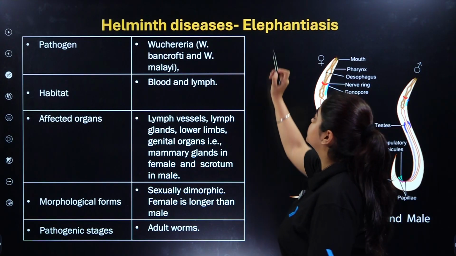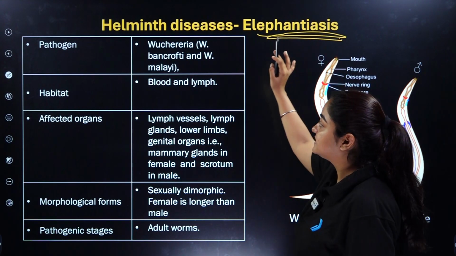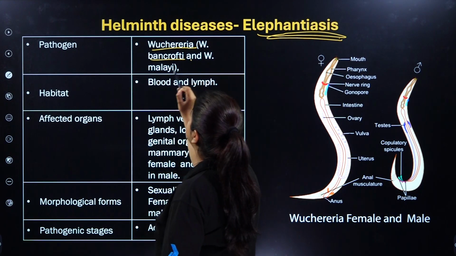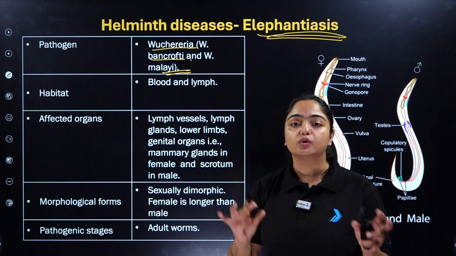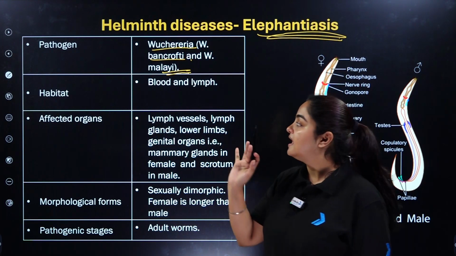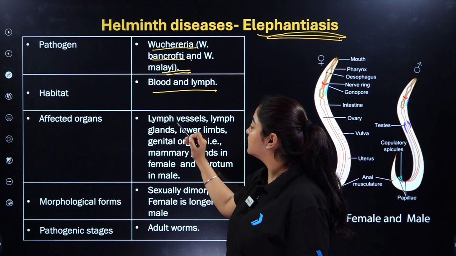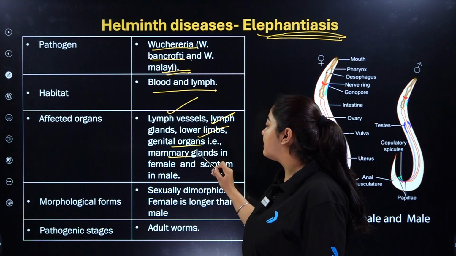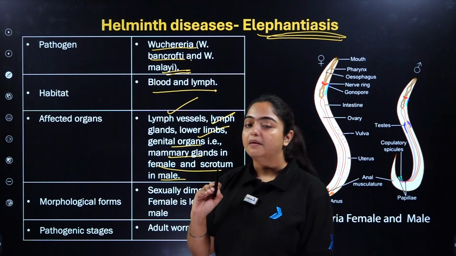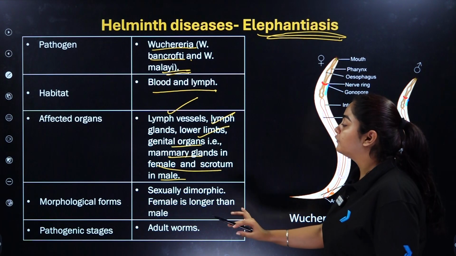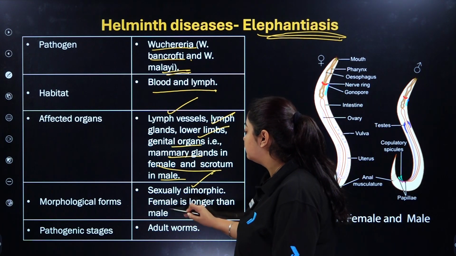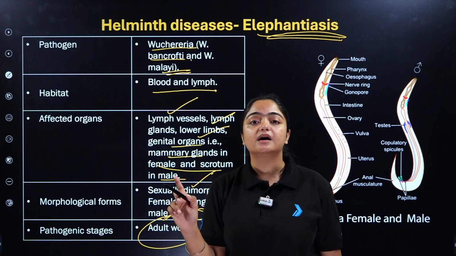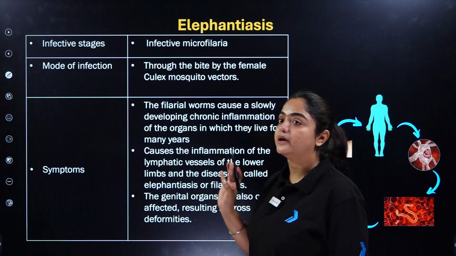The next Helminth disease that we have to talk about is elephantiasis, and the pathogens are Wuchereria bancrofti and Wuchereria malayi. Both species can cause this disease. The habitat is blood and lymph. Affected organs are majorly lymph vessels, lymph glands, lower limbs, genital organs, mammary glands in females and scrotum in males. Morphological forms are sexually dimorphic again; the female is longer than the male. In pathogenic stages, the adult worms are more dangerous than the larva.